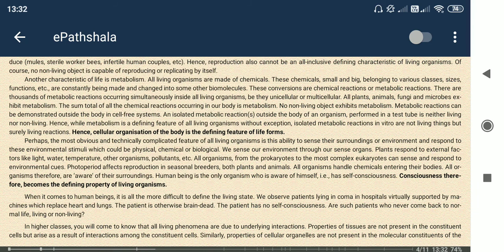Next is that the cellular organization of the body is a defining feature of life forms. Life forms, whatever we see around us and we ourselves, have cells as the basic feature for our body system to work.